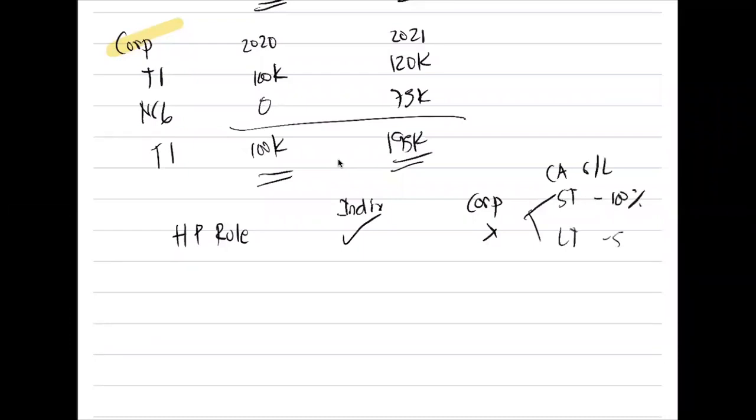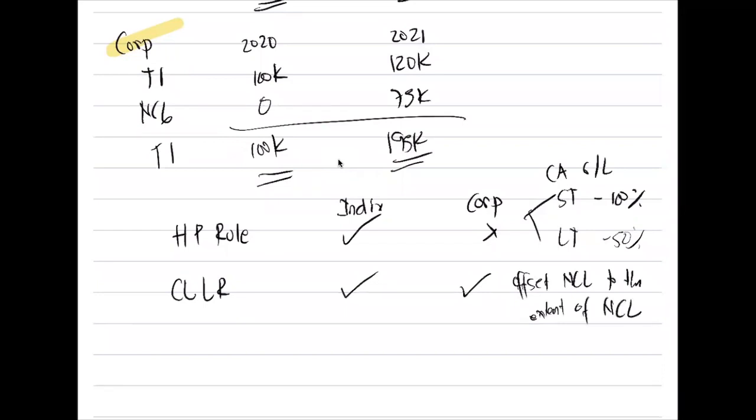If long term, 50%. Capital loss limitation rule applies to individual and corporation. It means that you can only offset the net capital loss to the extent of net capital gain. What if there is an excess?